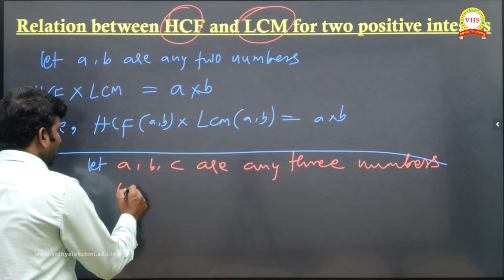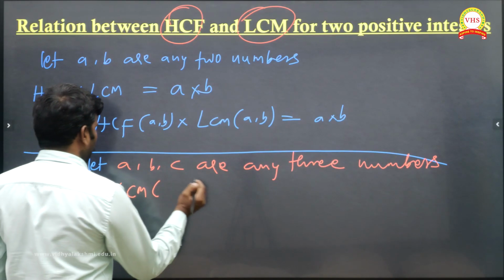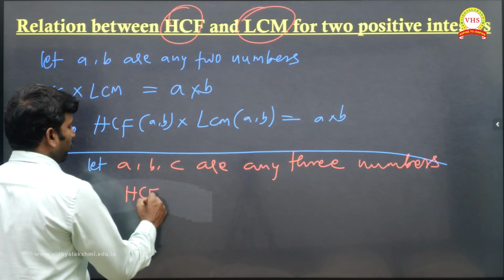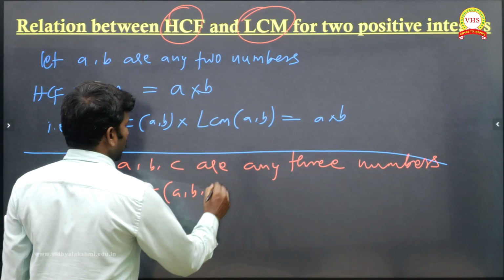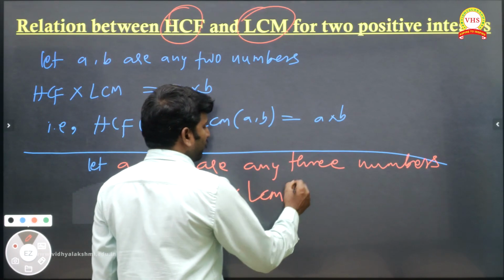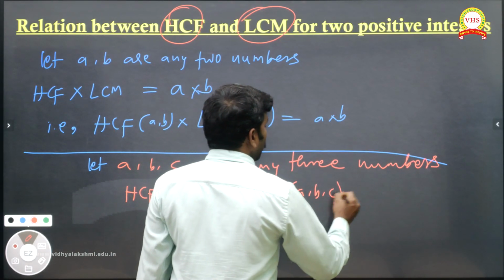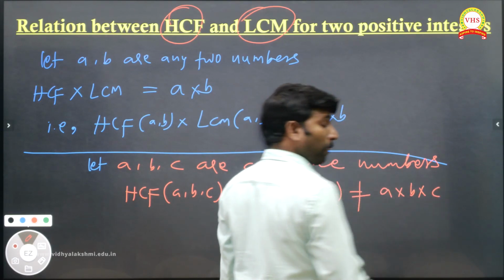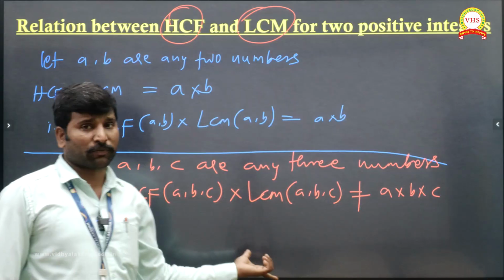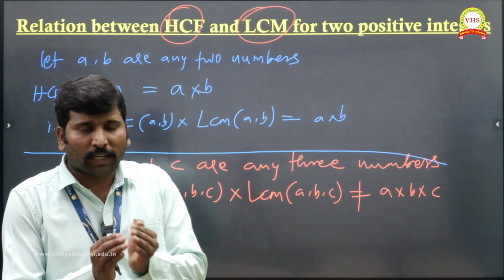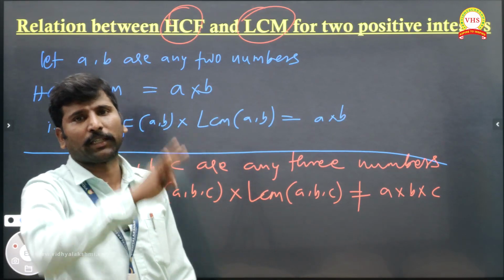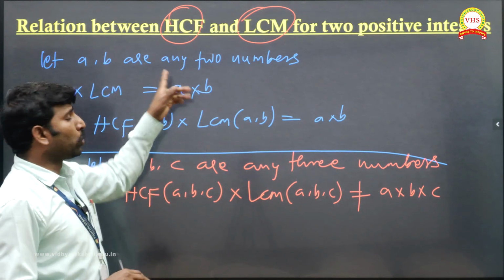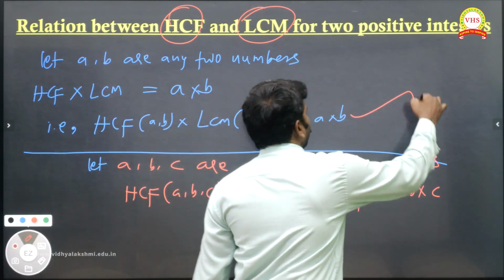No. First I'll write the HCF of three numbers, not two, sorry, multiplied by the LCM of three numbers, which is not equal to A into B into C. Sometimes it may be satisfied, but it is not necessary when we have three numbers. But when we have two numbers, 100% it will be satisfied.